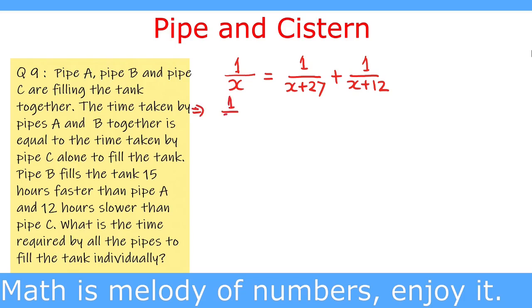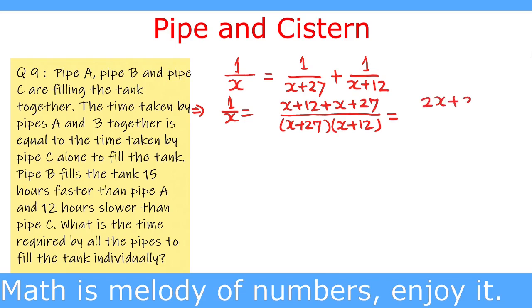Thus 1 upon x equal to, and the LCM of x plus 27 and x plus 12 is x plus 27 into x plus 12, and the numerator is x plus 12 plus x plus 27. This is equal to 2x plus 39 upon x square plus 39x plus 324.